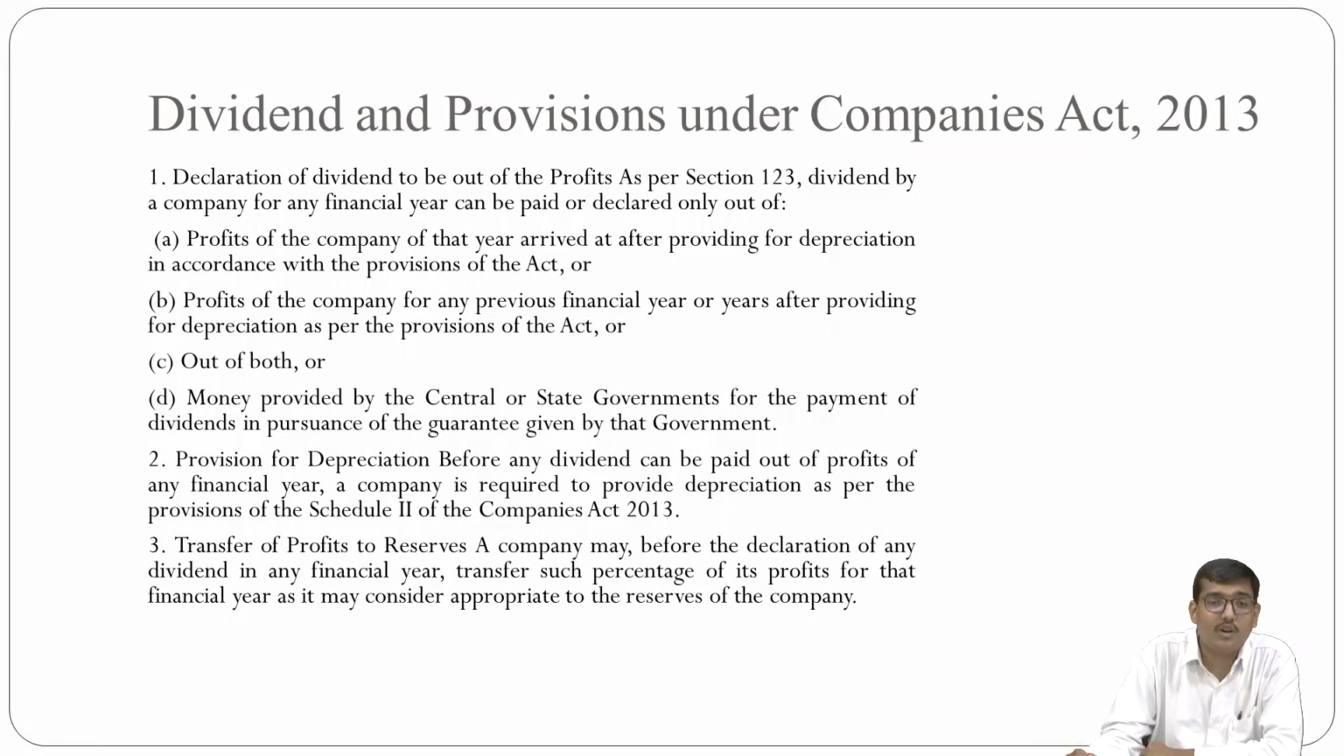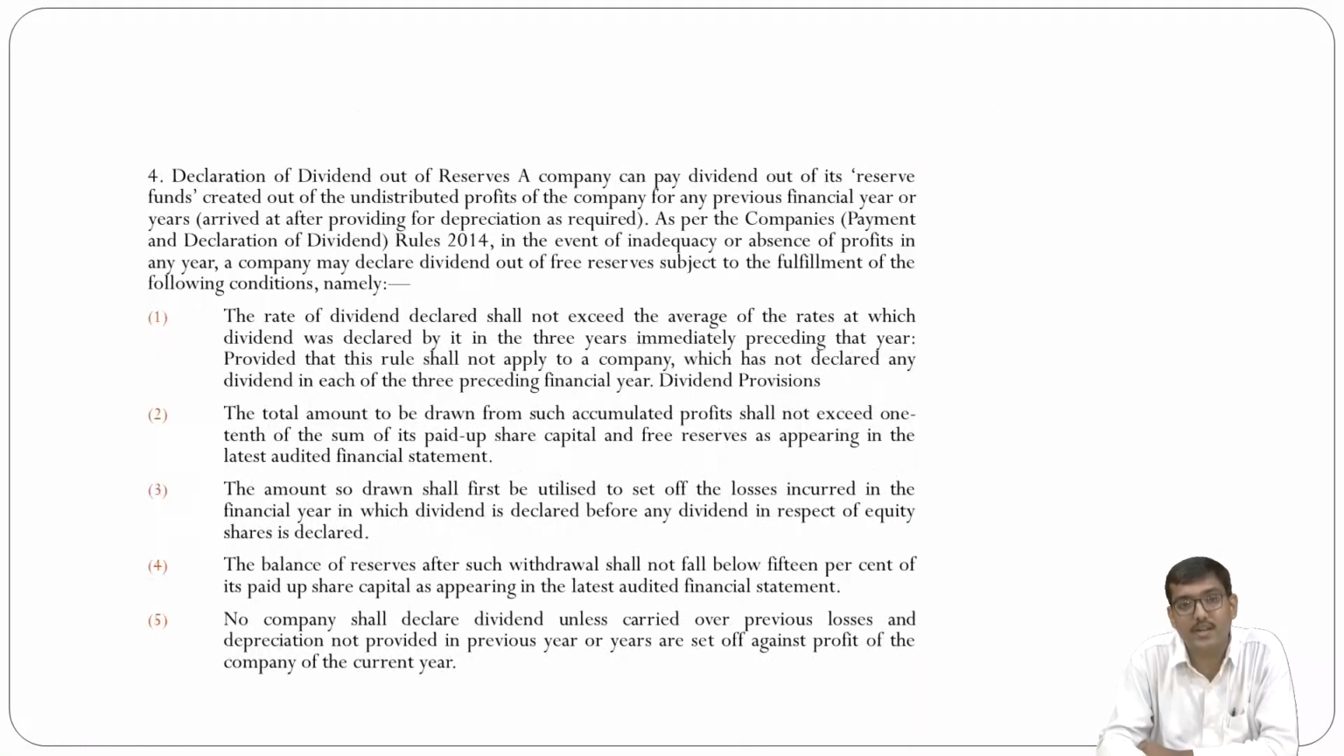Third is transfer of profit to reserve. A company may, before the declaration of any dividend in any financial year, transfer such percentage of the profit for that financial year as it may consider appropriate to the reserve of the company. That means you have to take a reserve with a specified percentage before the declaration of dividend, but before it you have to consider the depreciation provision as per Schedule 2 of the Companies Act 2013.